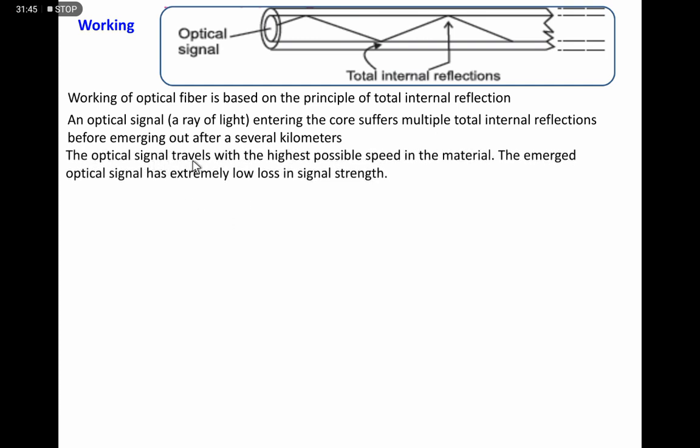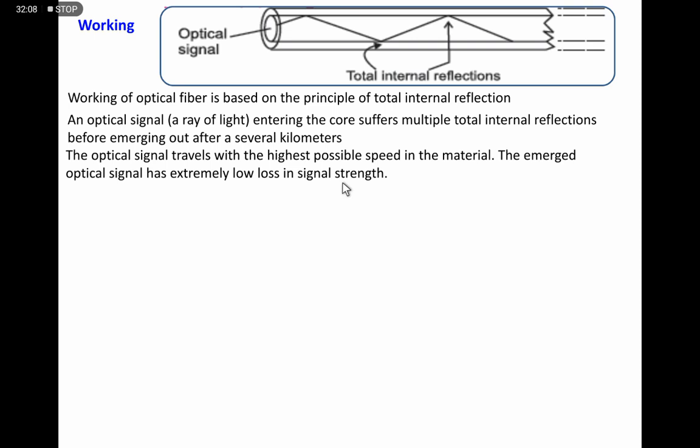Okay, the optical signal travels with the highest possible speed in the material, and the emerged optical signal has extremely low loss of signal strength. There is no loss of strength in the optical fibers.